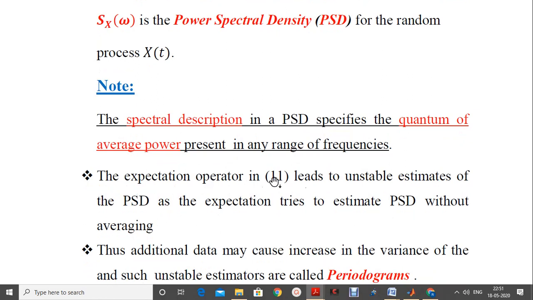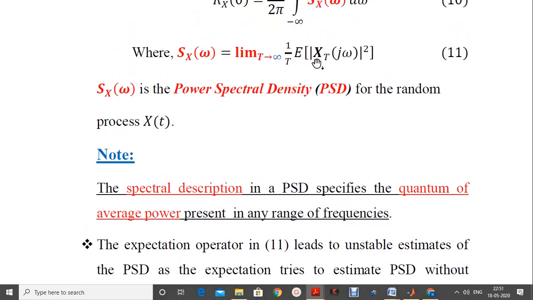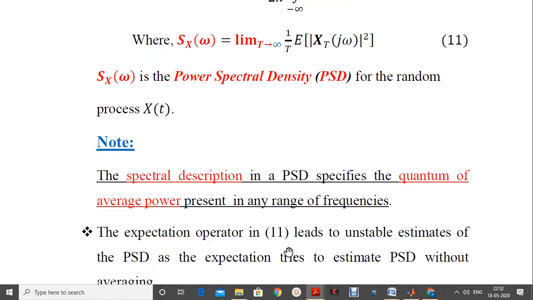The expectation operator in equation number 11, which is a part of the PSD or power spectral density mathematical expression, is being applied on the RHS here. This expectation operator in equation number 11 leads to unstable estimates of the PSD, because the expectation operator tries to estimate the PSD without considering its average.